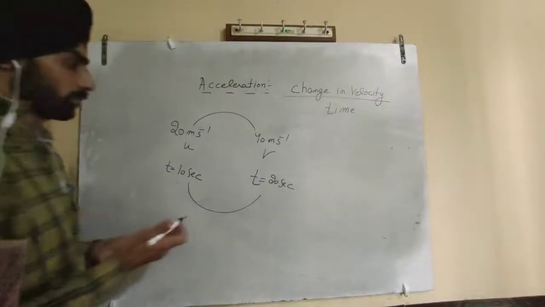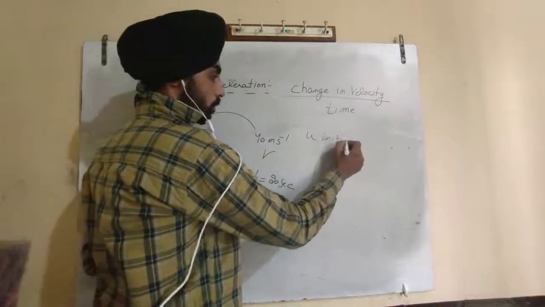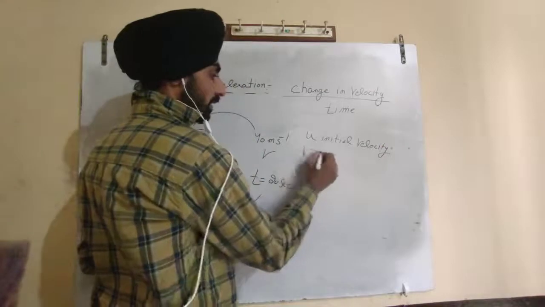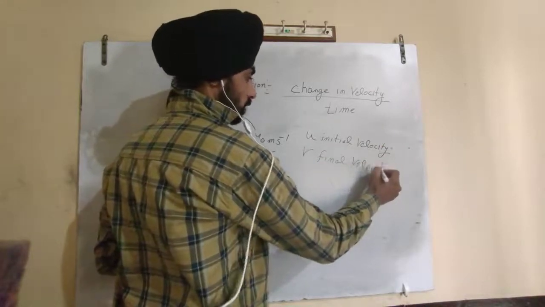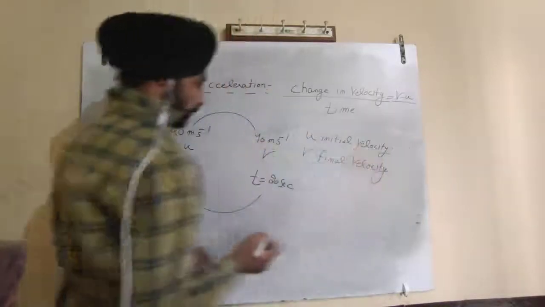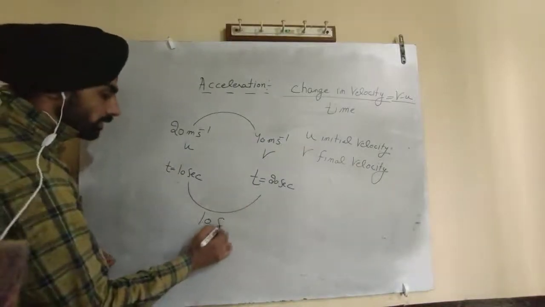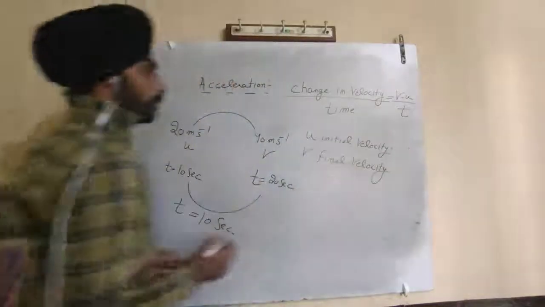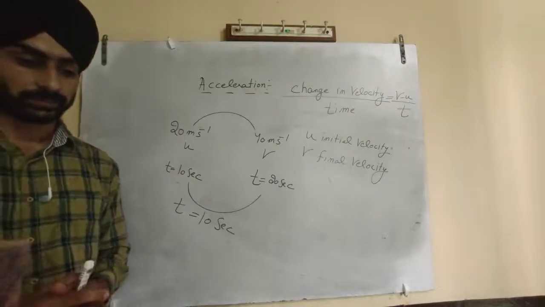You can say if u is the initial velocity and v is the final velocity, then the change in velocity is v minus u, and the time taken is 20 minus 10 seconds. So change in velocity per unit time is known as acceleration. This is the concept of acceleration.